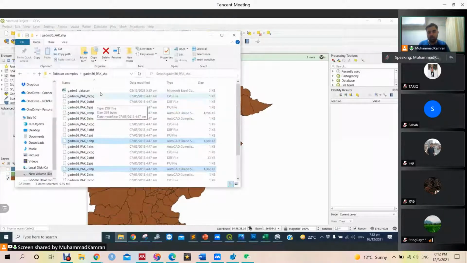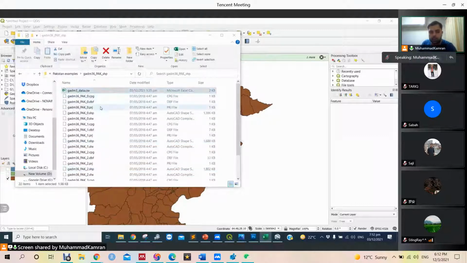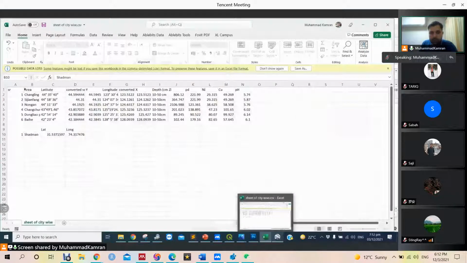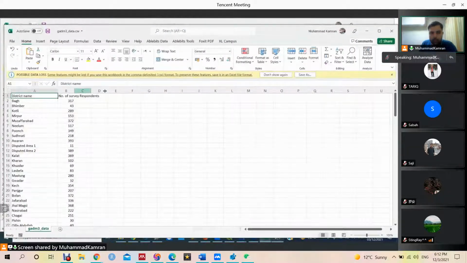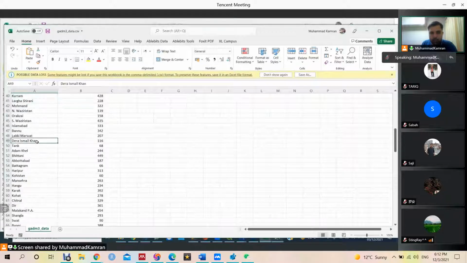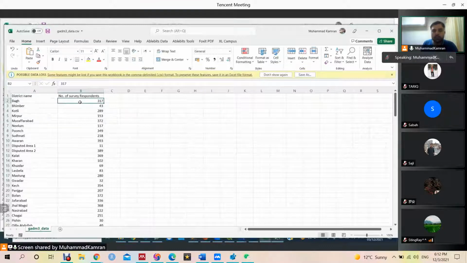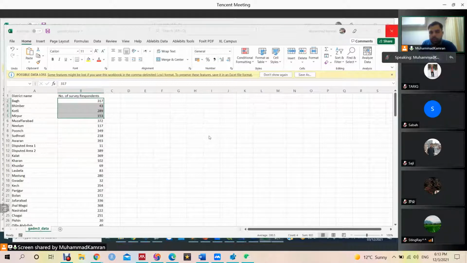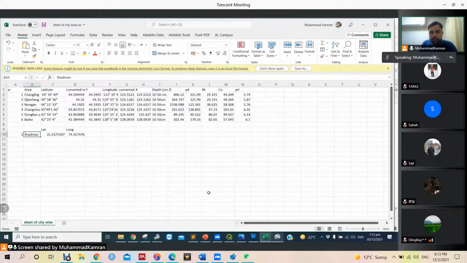So what actually happened during our research is, let's take an example that we were doing some survey in different districts, and we wrote the name of all the districts, or we were given the name of districts, and we did some survey. We can say education level or number of respondents. For now we take number of respondents, and we want to map them to the district level data. This should be the CSV file we can make from Excel file.